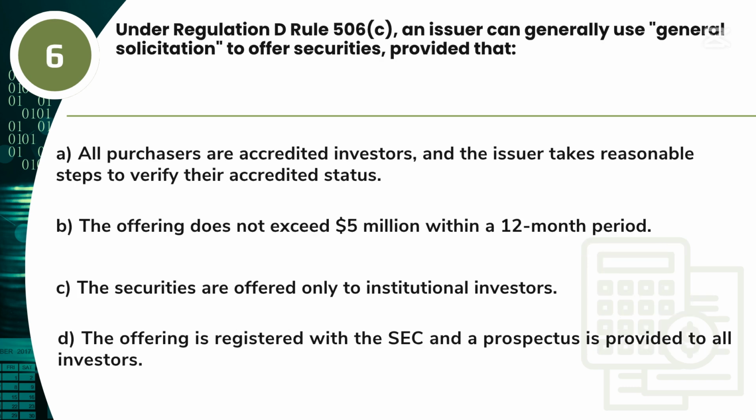Question 6. Under Regulation D Rule 506(c), an issuer can generally use general solicitation to offer securities, provided that: A. All purchasers are accredited investors, and the issuer takes reasonable steps to verify their accredited status. B. The offering does not exceed $5 million within a 12-month period. C. The securities are offered only to institutional investors. D. The offering is registered with the SEC and a prospectus is provided to all investors.